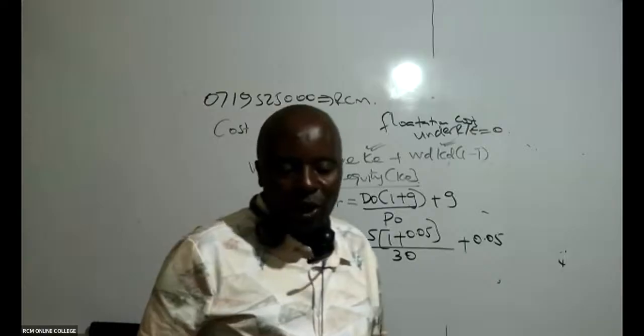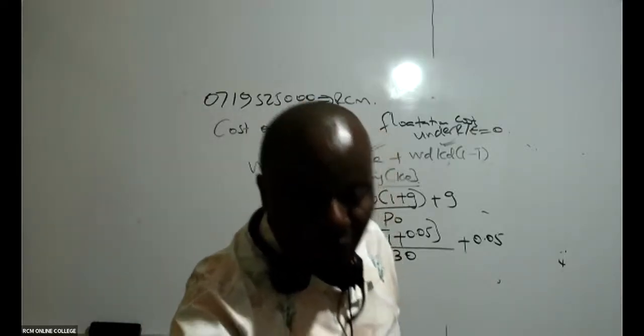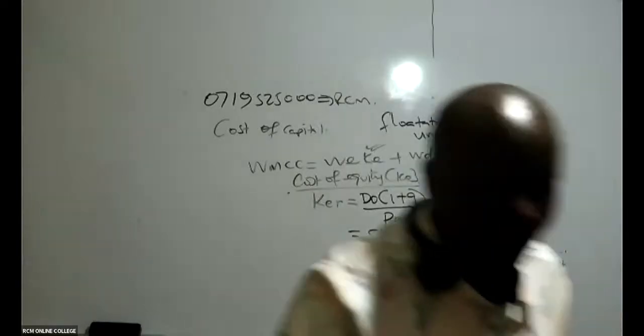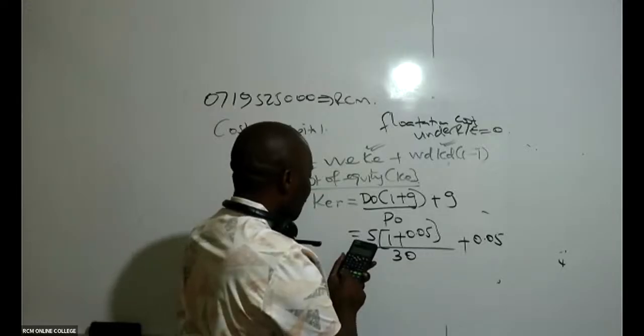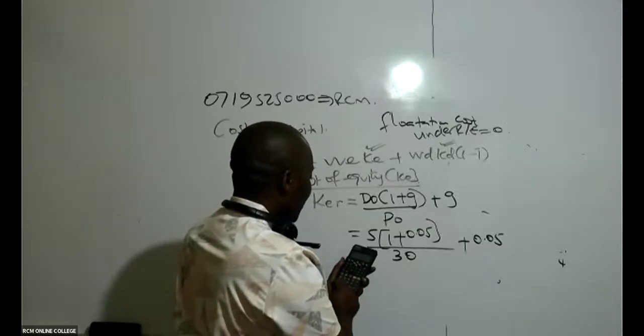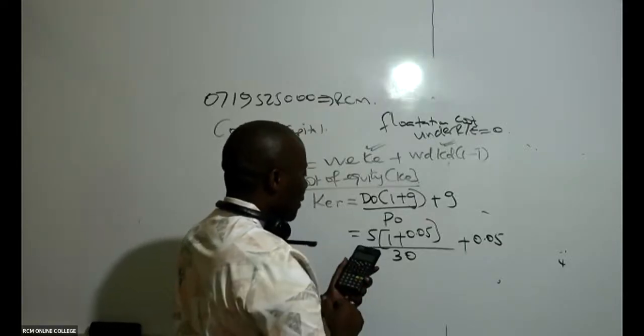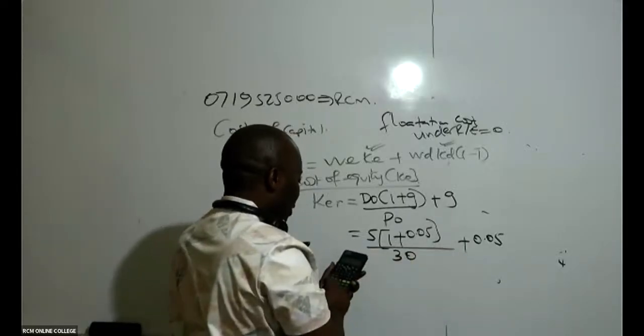So then let us all get our calculators. We are saying 5 times, brackets, 1 plus 0.05, close, divided by 30, equals first. Whatever I get, I add this independent G, plus 0.05.